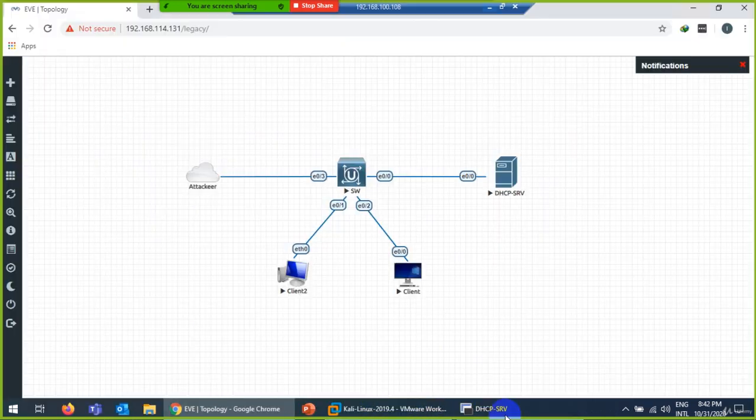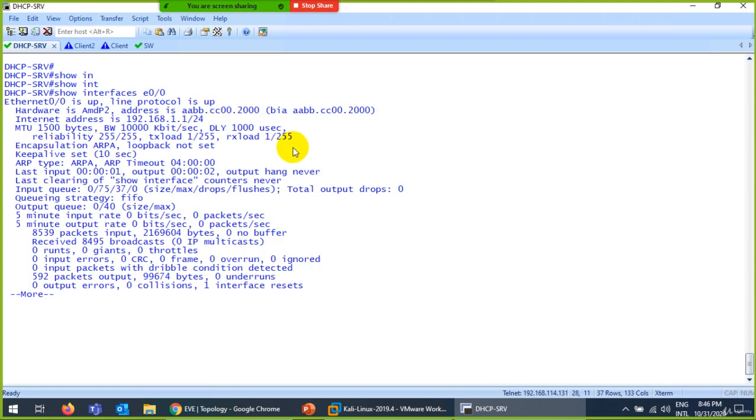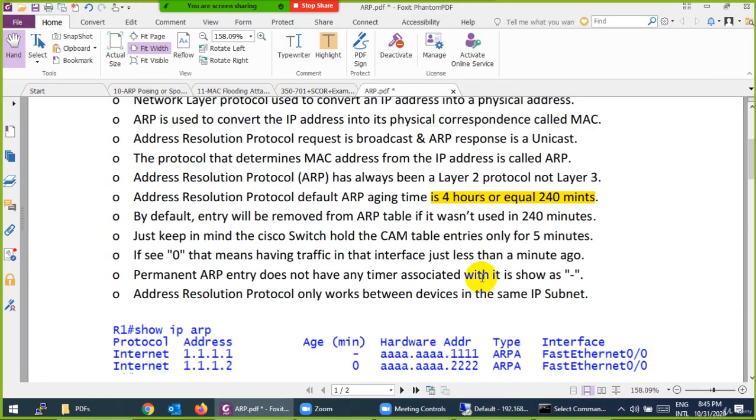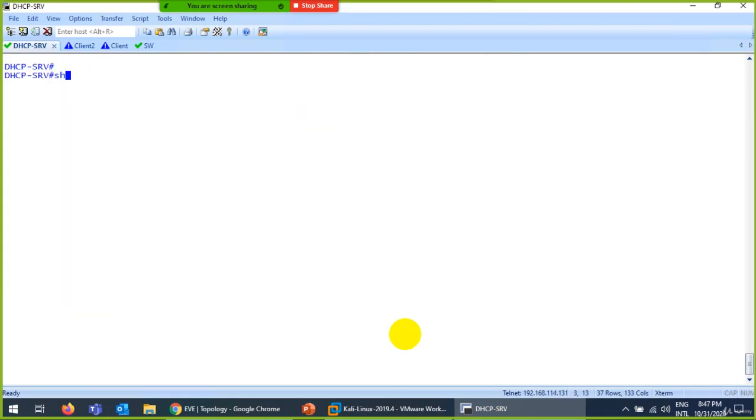If I go to any router, let me go to this router and do show interface E0/0, there should be ARP detail. Look at this one: it's an ARP timeout of 4 hours. Too much time. After 4 hours, it will flush out this detail. Let me show you in the router: show ip arp.